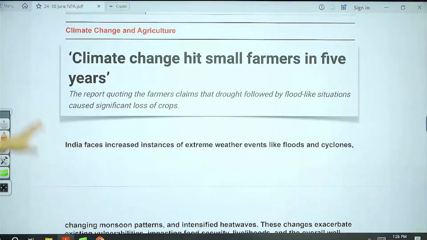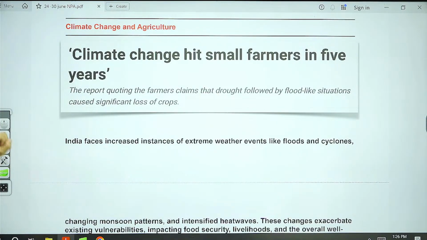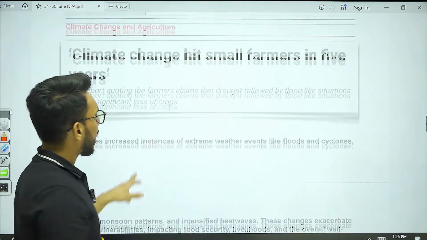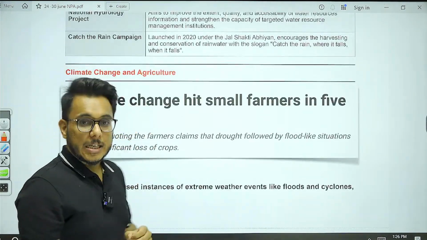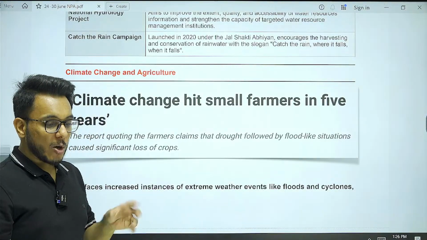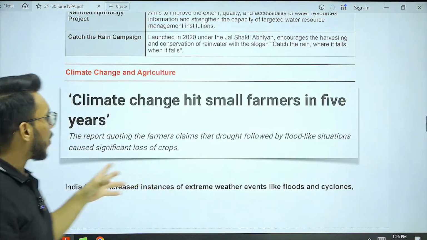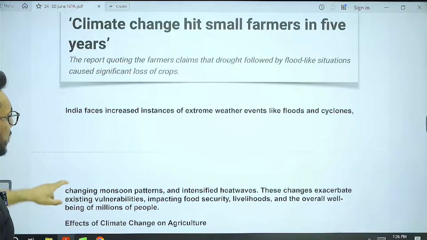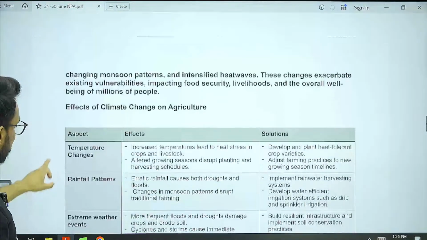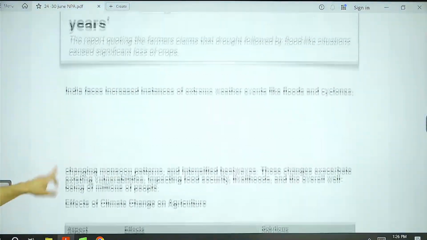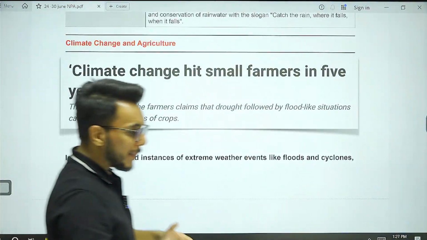Climate change and agriculture: this particular article I am going to take for GS paper number 3, because both of these themes are important in GS paper number 3. Now, basically, if you see what has happened with climate change.